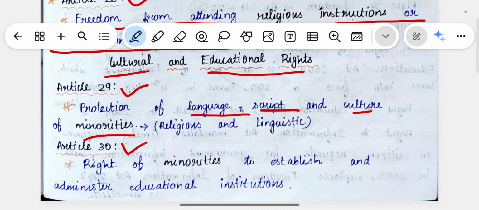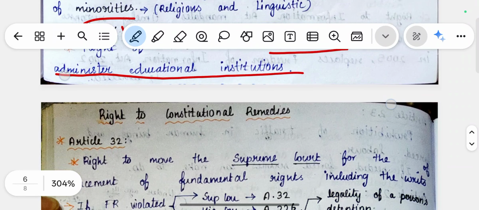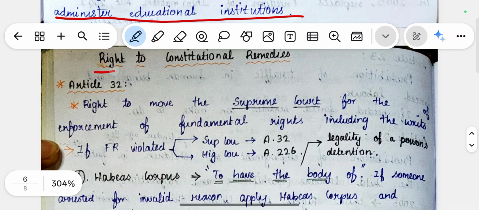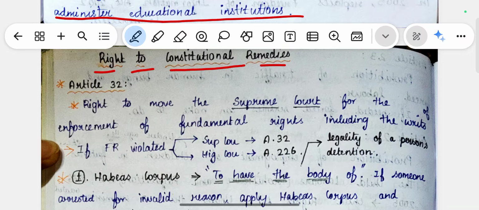Article 30 talks about the right of minorities to establish and administer educational institutions. Article 30 says that people from the minority will have the freedom and the right to administer educational institutions as well. The next one is constitutional remedies. If any fundamental rights have been violated by a higher authority, we have the right to file a case in the Supreme Court, which is called the right to constitutional remedies. This was dealt with in Article 32.